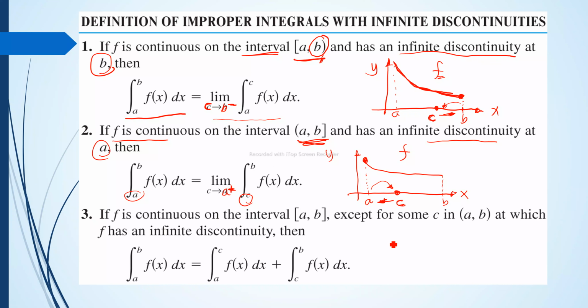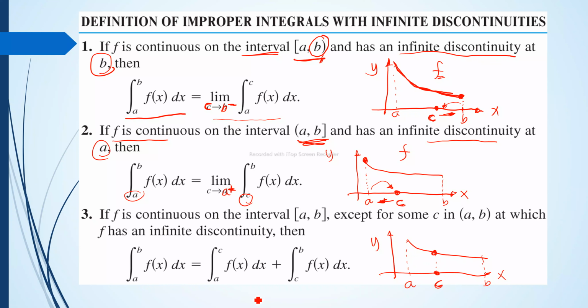For the third one, you also have a curve. Let's say this is b and this is a. At a and b, there is no infinite discontinuity of the function, but at a certain point, let's say c, there is an infinite discontinuity.